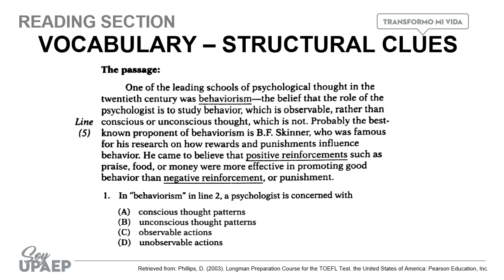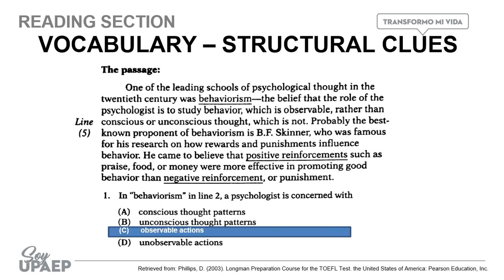So as I said, after the hyphen, you have the definition for the word behaviorism. And it says, the belief that the role of the psychologist is to study behavior, which is observable rather than conscious or unconscious thought, which is not. So, by reading that, we can determine that the meaning of behaviorism is letter C, observable actions.